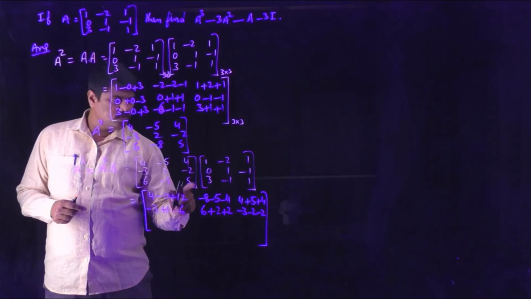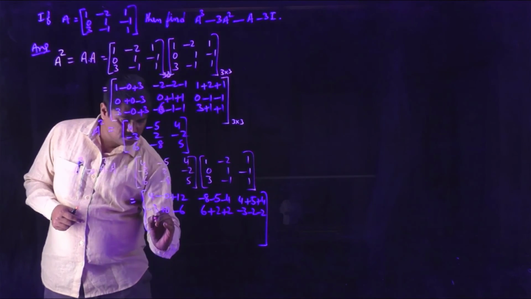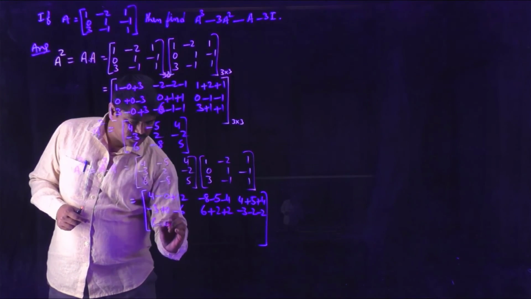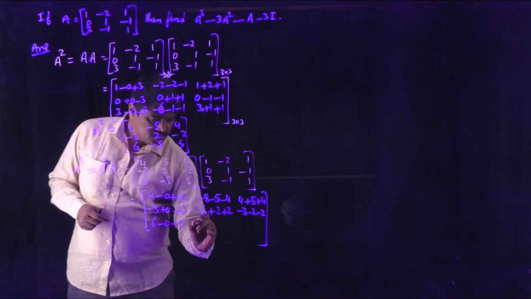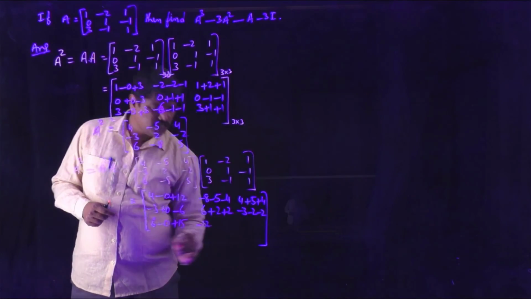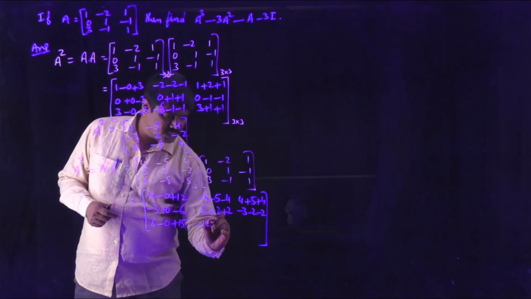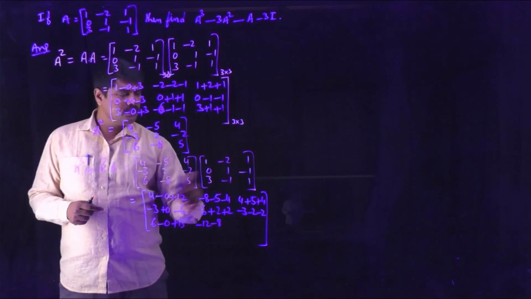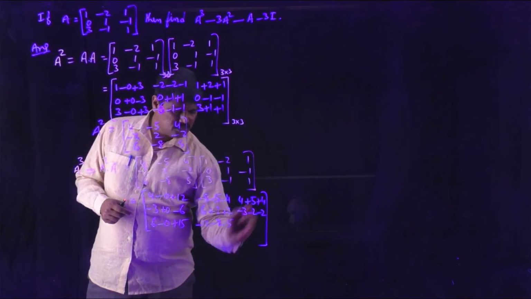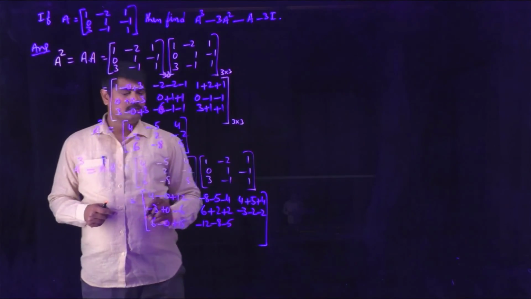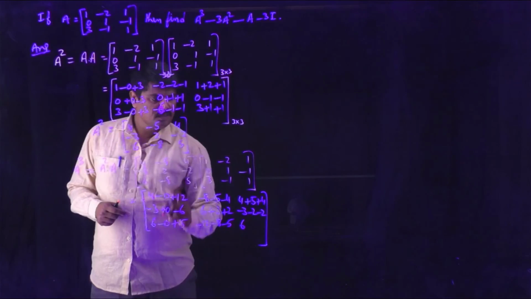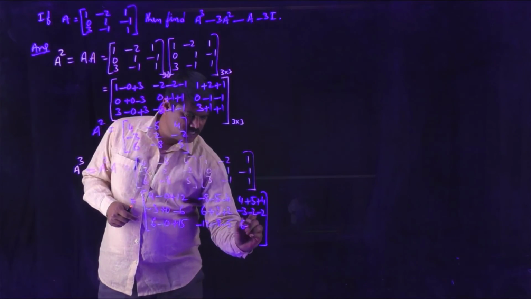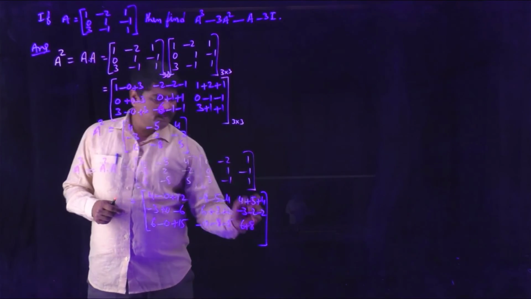Now third row process. 6 into 1. Minus 8 into 0. 5 into 3. 6 into minus 2, minus 12. Minus 8 into plus 1, minus 8. 5 into minus 1 is minus 5. Last column: 6 into 1 is 6. Minus 8 into minus 1 is plus 8. 5 into 1 is 5.